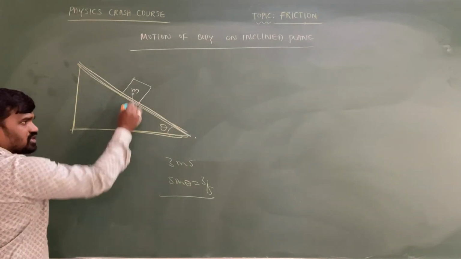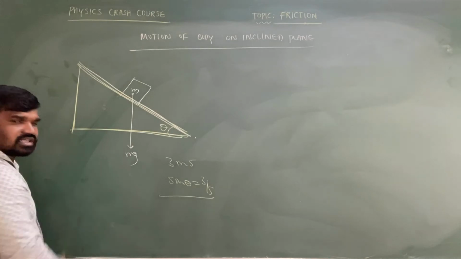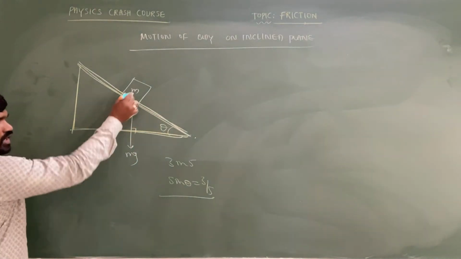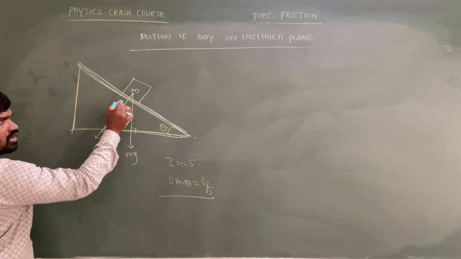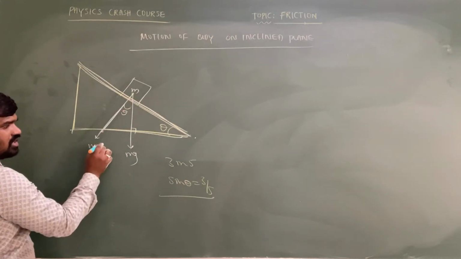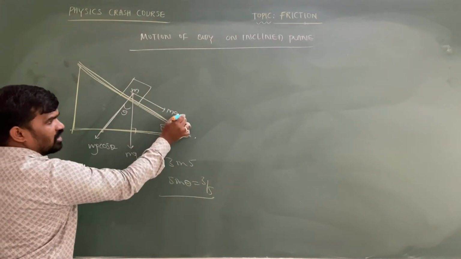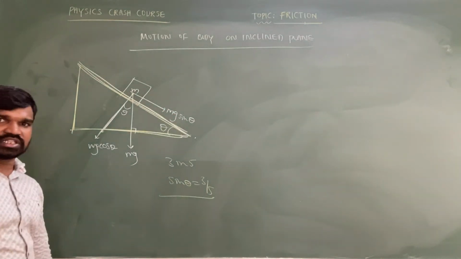So here, the weight of the body always acts perpendicular to the inclined plane. This is at 90 degrees. The component of weight which is perpendicular to the inclined plane is equal to mg cos theta, and the component of weight which is parallel to the inclined plane is equal to mg sin theta.